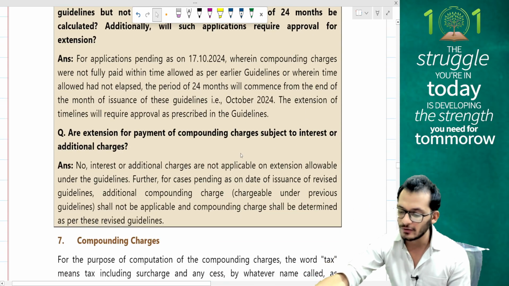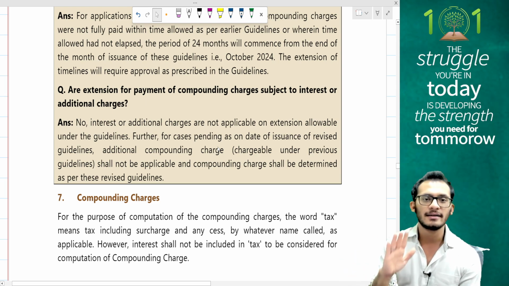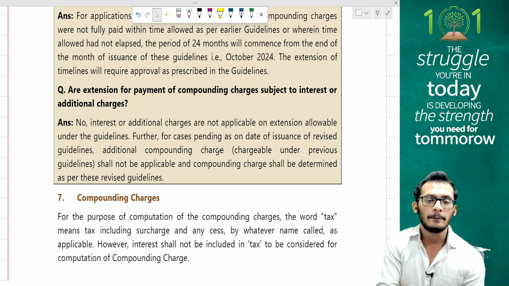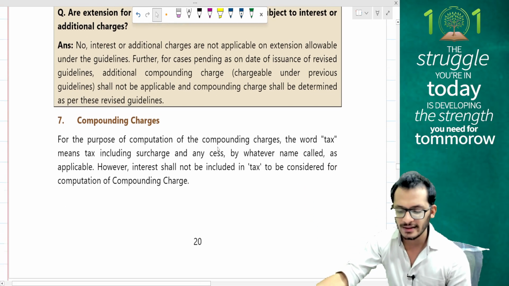Is the extension of payment guidelines subject to interest and additional charges? No, definitely no compounding charges, because if you delay it is going to charge you interest or penalty. But this is something you're extending because of personal reasons or a genuine hardship. So in that case, you don't need to pay anything extra on this.